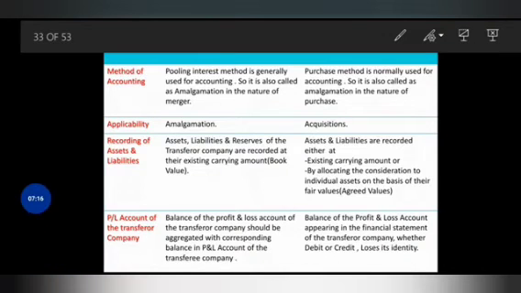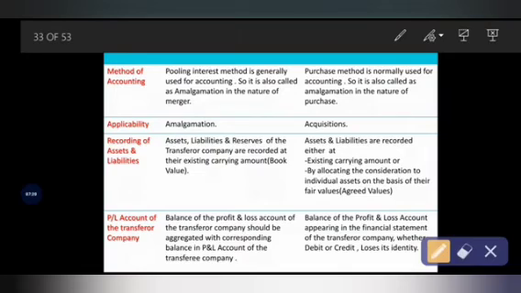Now see the concept. Assets and liabilities and reserves of the transferor company are recorded at their existing carrying amount.